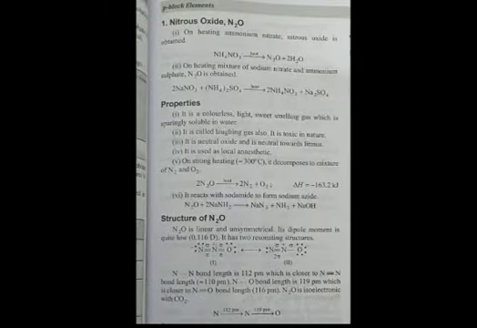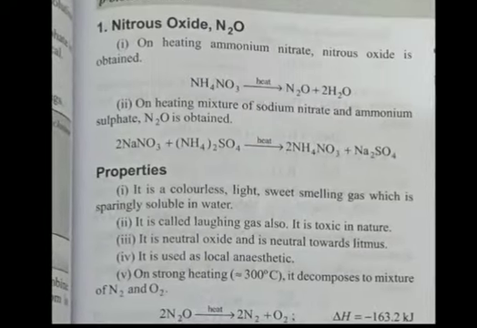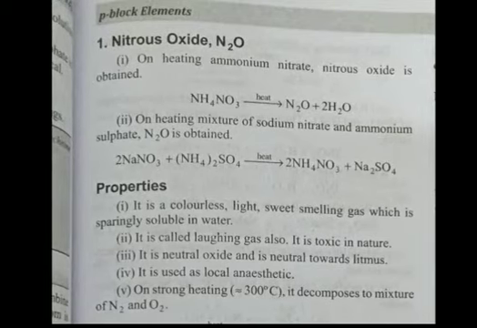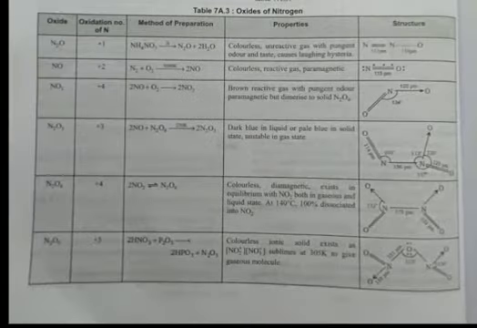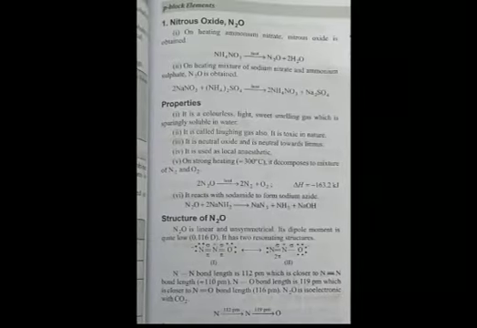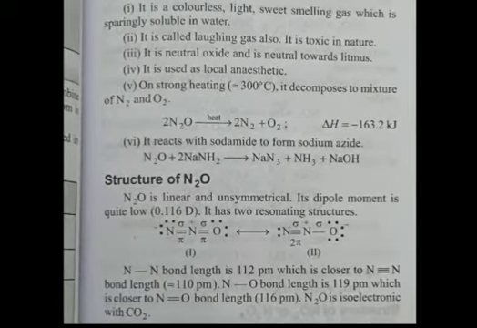Here I have given separate preparations and properties. Talking about nitrous oxide, we have seen earlier that when ammonium nitrate is heated, or you can basically say thermal decomposition of ammonium nitrate is done, it results in formation of nitrous oxide. We have discussed its properties, that it is colorless, sweet smelling and soluble in water. Talking about its structure, here is the Lewis representation.